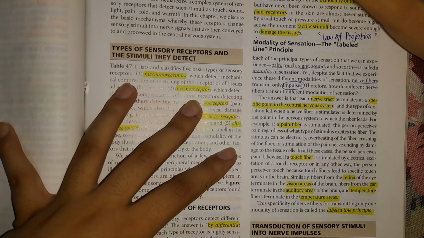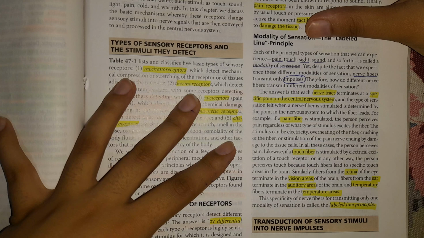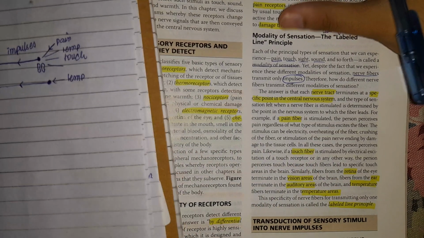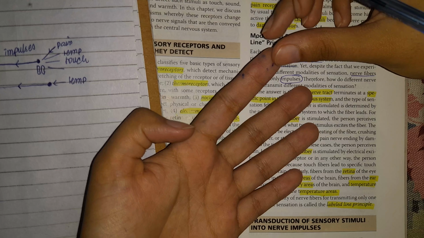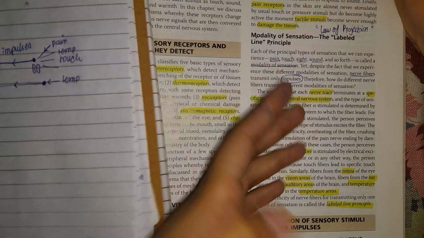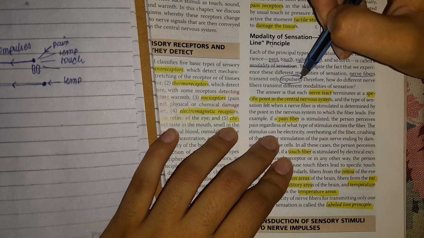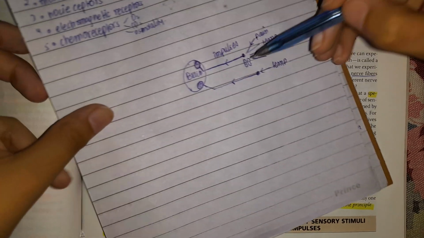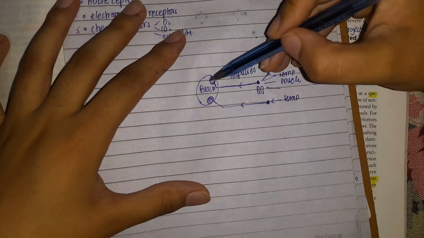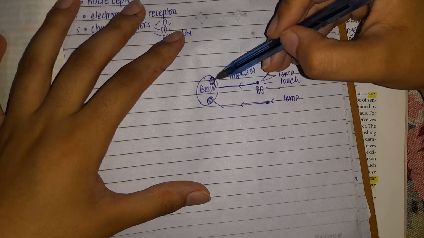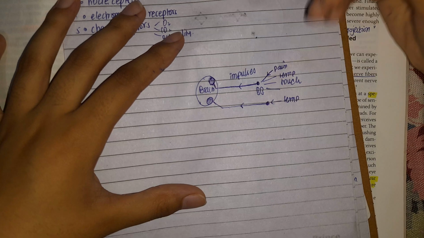Now we have modality of sensation. For example, I told you this is my finger and it is receiving different types of stimuli: touch, pain, pressure, temperature, etc. But a single nerve fiber is only going to carry a single type of impulse. For example, this is a nerve fiber connected to the brain, and it is connected to only one region of the brain, and consider this region is a pain region.